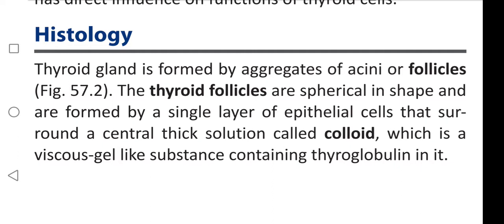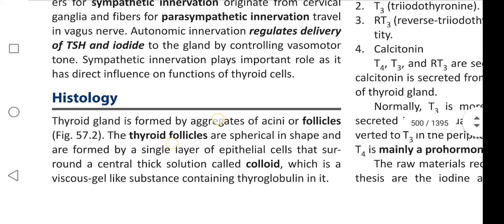And the layer formed: these are surrounded by a single layer of epithelial cells that surround a thick solution called colloid. What does the colloid contain? It contains thyroglobulin and it is a viscous gel.